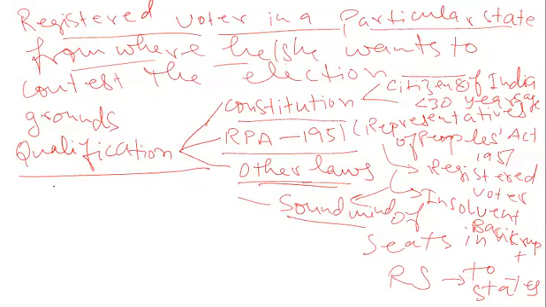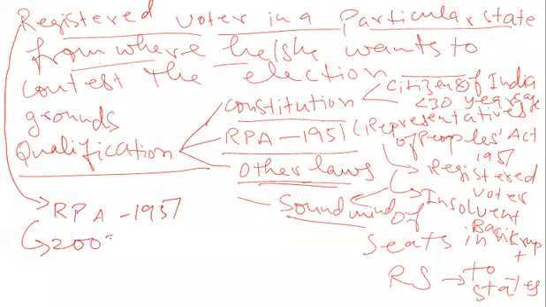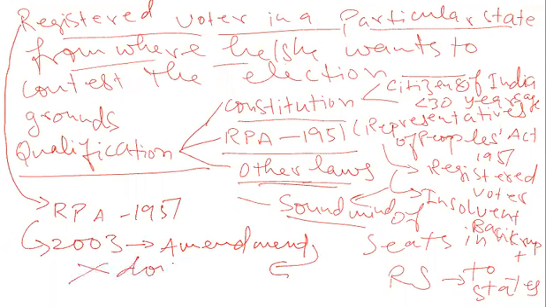Okay, so this ground was there in the Representatives of the People's Act 1951, but in 2003 there was an amendment in the Act, and as per the 2003 amendment, this ground was done away with.